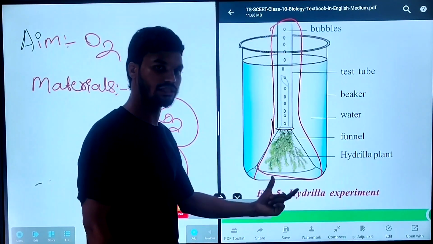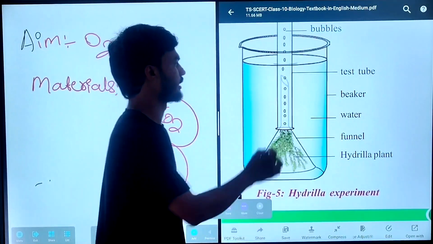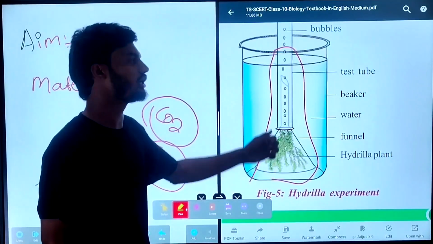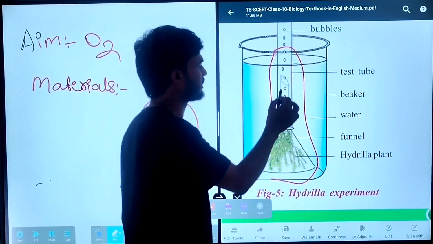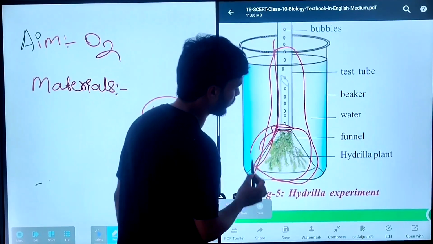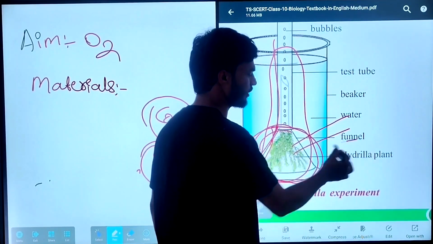So I am arranging two experiments: one without covering with black paper, and one fully covered with the black strip, covering the test tube and inverted funnel. Cover carefully, without exposure to sunlight.